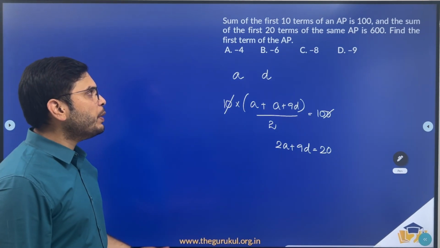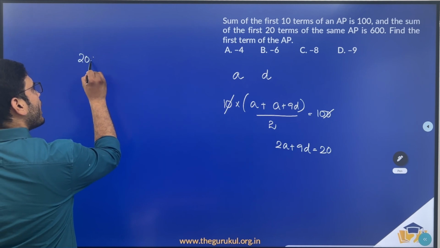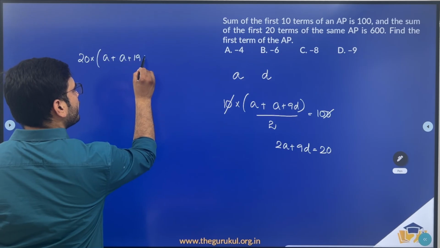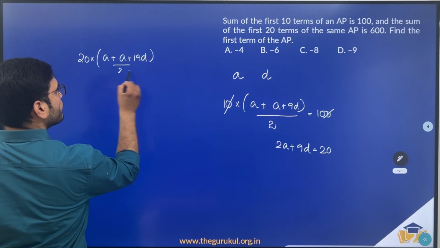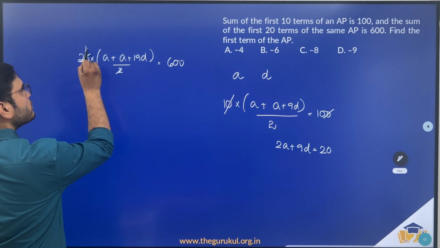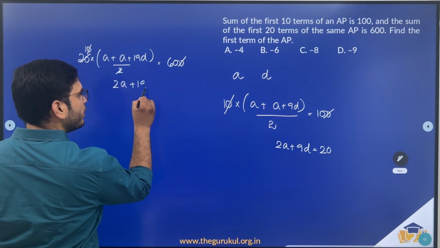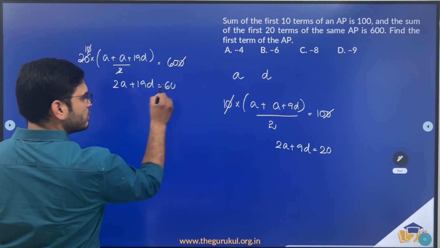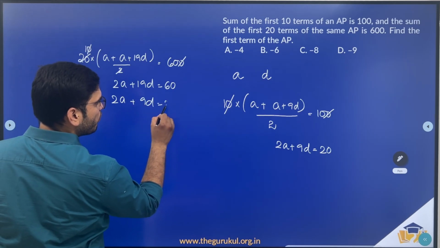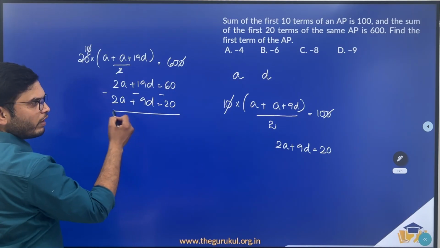And the sum of first 20 terms of the AP is 600. So 20 number of terms into average, A plus 20th term A plus 19D, by 2. Now this is given to be 600. So 2 10s, 10 60s. So 2A plus 19D is equal to 60. Similarly, we have 2A plus 9D is equal to 20. So subtract equation 1 from equation 2.